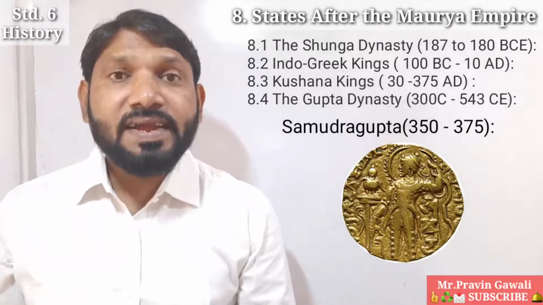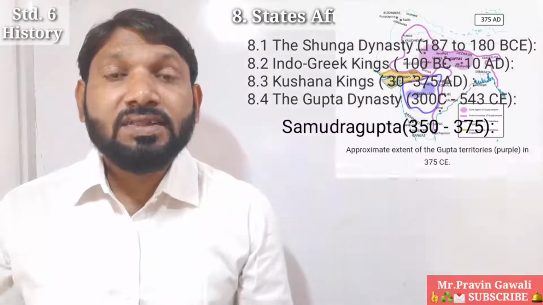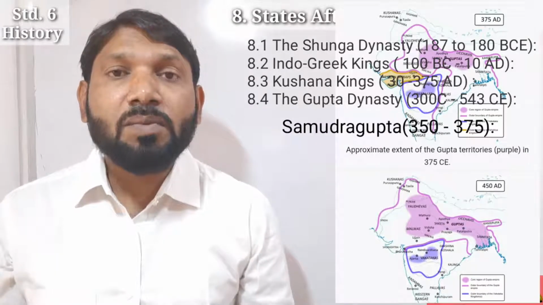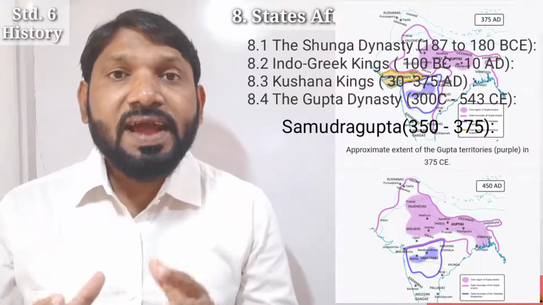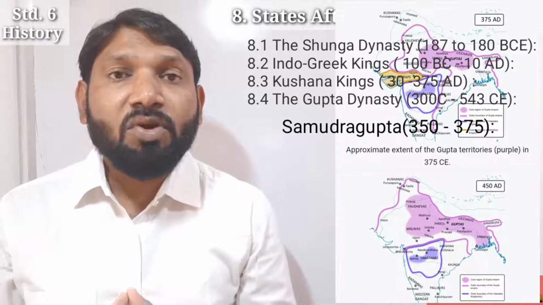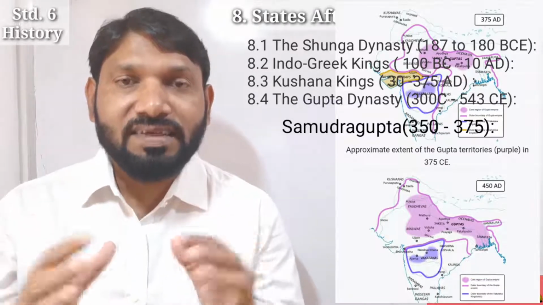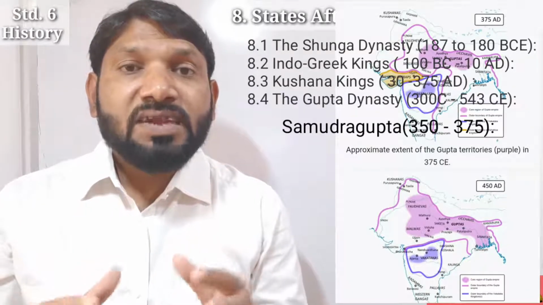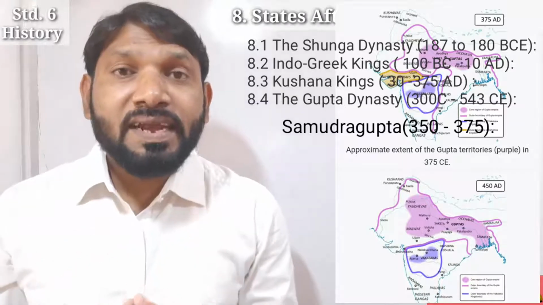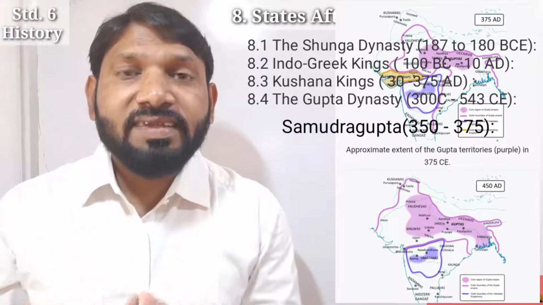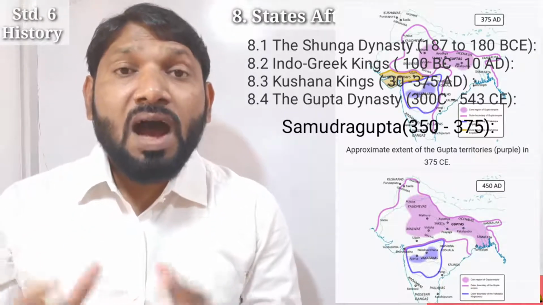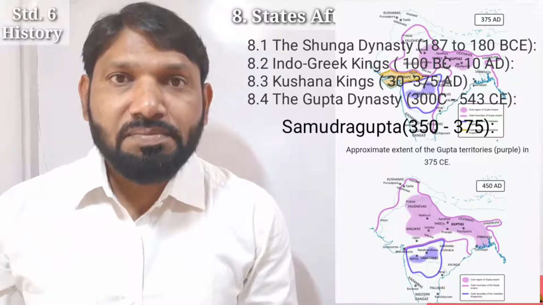Okay, students. And he had greatly extended the political power of the Gupta dynasty. Samudragupta defeated the neighboring kingdoms and extended his empire from Assam to Punjab.